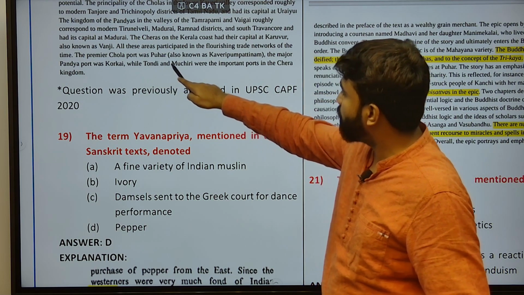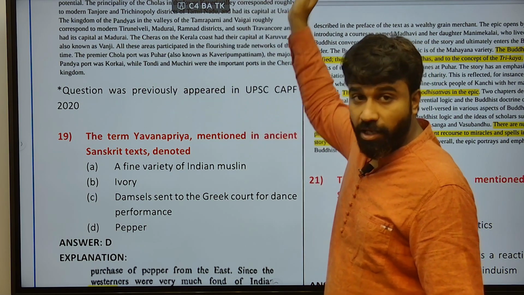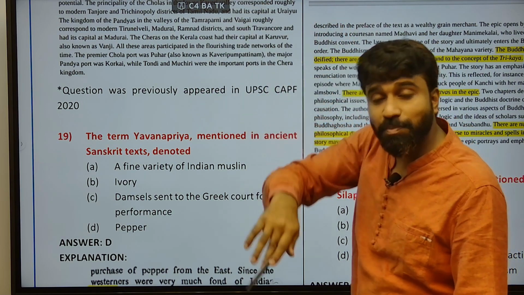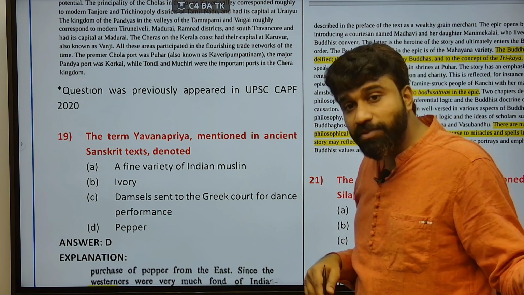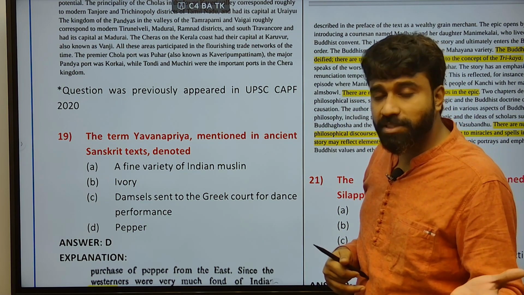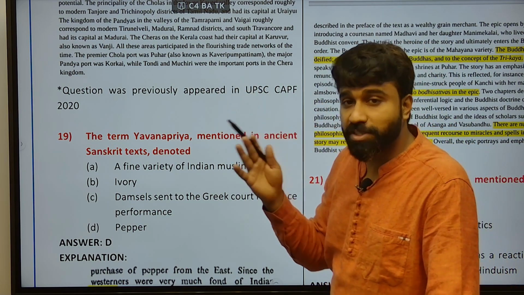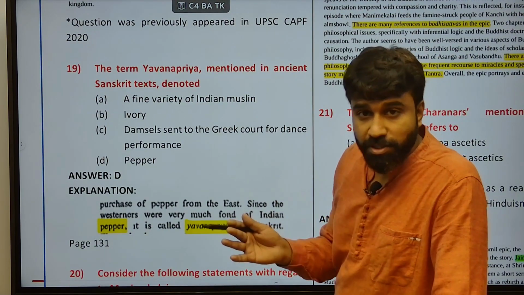A premier Chola port was Puhar, and the major port of the Pandyas was Korkai. Tundi and Muziris, asked previously by UPSC, were ports on the western coast of India in the southern tip, belonging to the Chera kingdom.